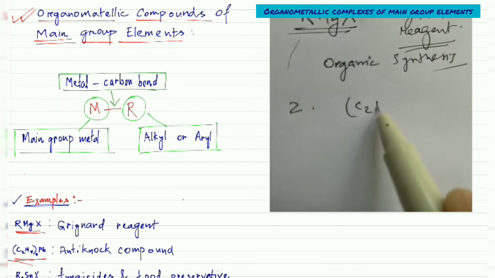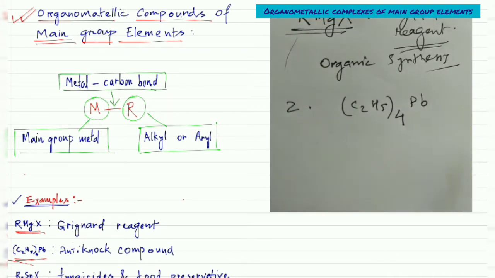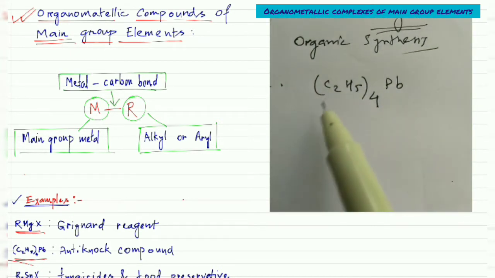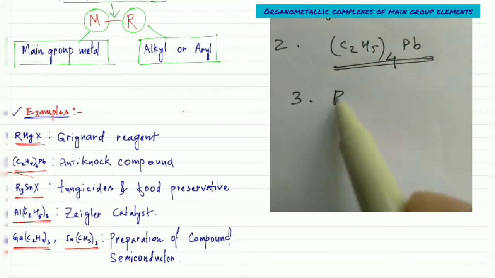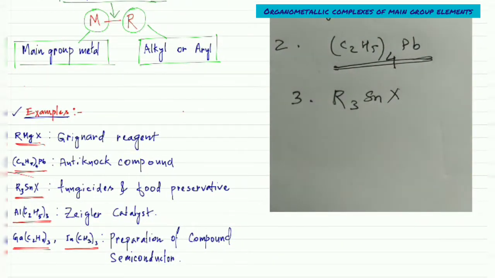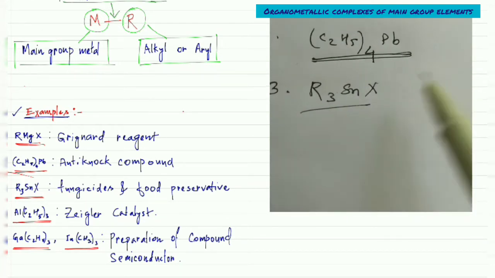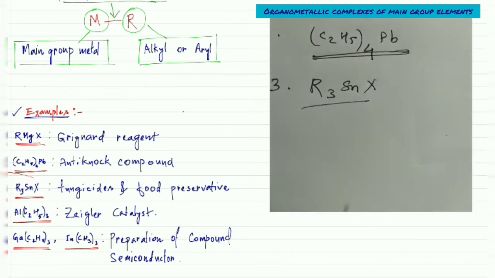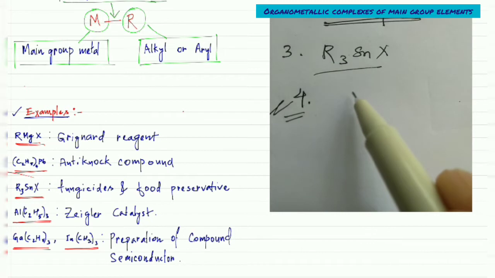tetraethyl lead. This is basically used as an antiknock compound, and this is also an important example. Number three is a tin complex, a tin halogen complex, and this complex is used as a fungicide and also a food preservative. And number four is very important.